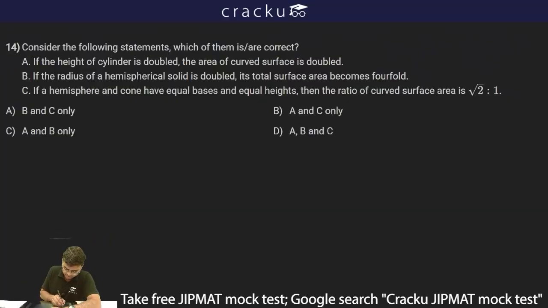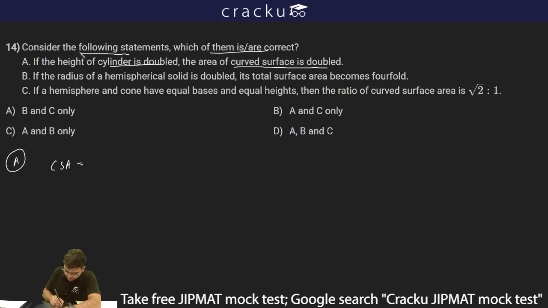The next question is saying consider the following statements. Which of them are correct? So we have to consider all the statements A, B and C, and check which one is correct or not. So if I check statement A, A is saying if the height of the cylinder is doubled, the curved surface area is doubled. So what is curved surface area?